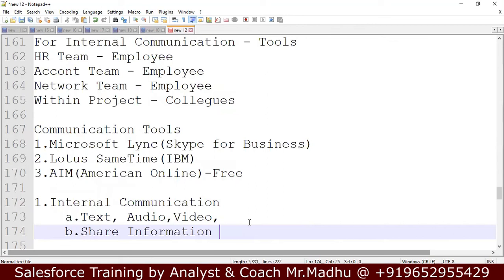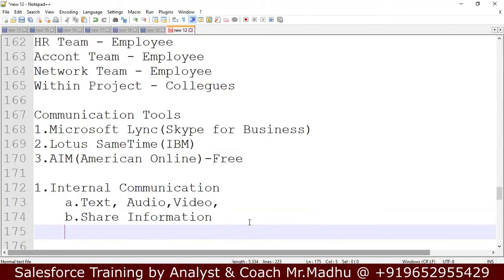So AIM is a free tool. Organizations don't prefer it because there are security issues. Your data should be secure. So the best communication tools are Microsoft Lync or Lotus Sametime.